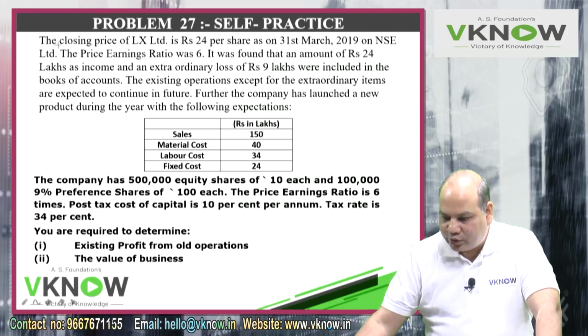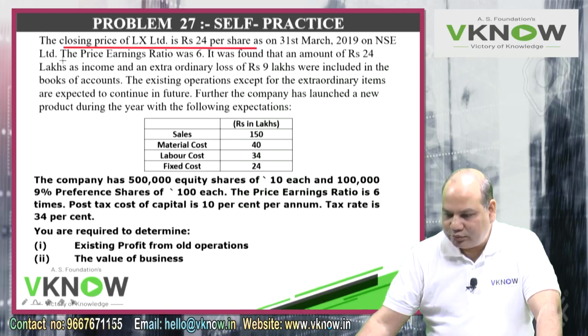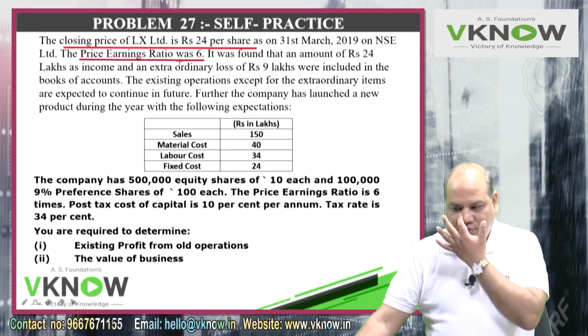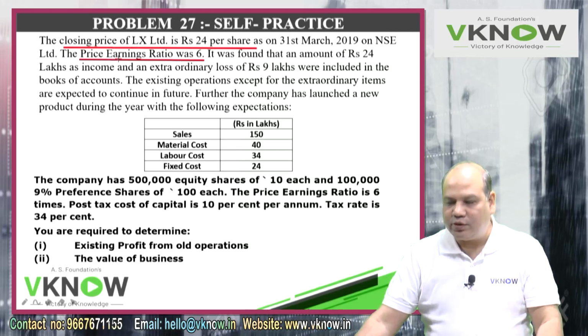So what they have given you, this time the answer is given. Price is 24 rupees per share on 31st March 2019 on National Stock Exchange. The P/E ratio was 6. If you know the price and if you know the P/E ratio, you can find the EPS. If you know the closing price and P/E ratio, you can find EPS.